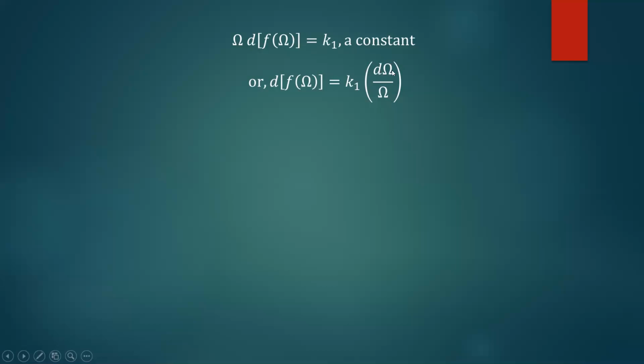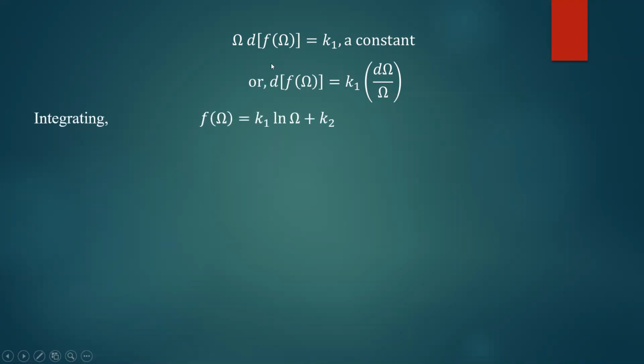The d omega comes here because the derivative of F of omega means d by d omega. That's why d omega will appear on the right hand side. Omega is taken here, so separation of variables is done. Integrate this equation.